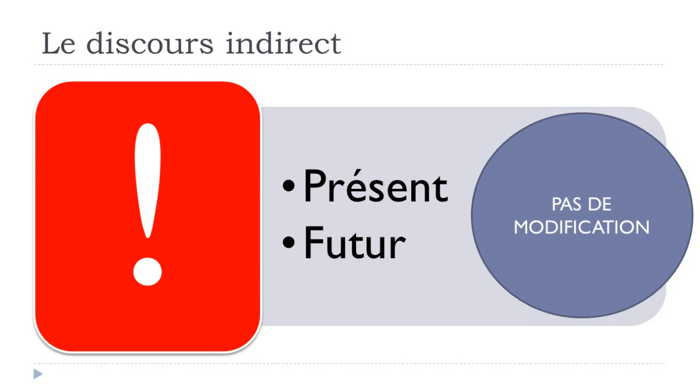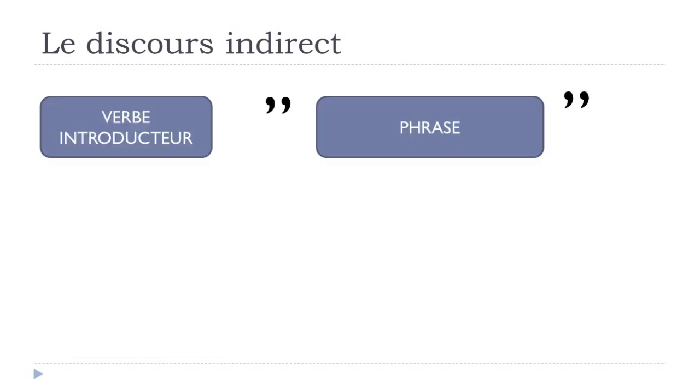But then, of course, it's the French language, and we've got to think that if we've got, so it will be the common structure that we will have, so verbe introducteur, and then after that we've got the phrase, the sentence, okay? If you've got this first part here in the passé, so it's the past here. Passé means past.